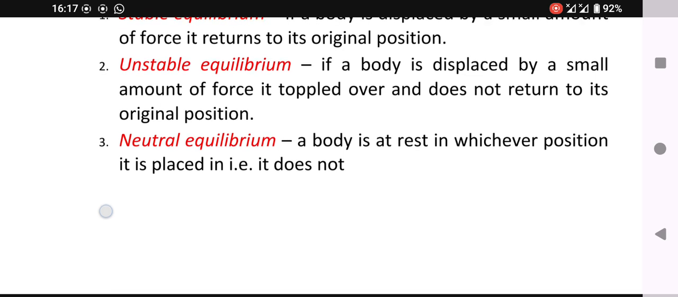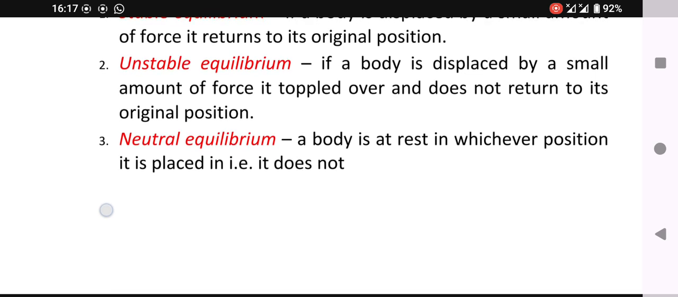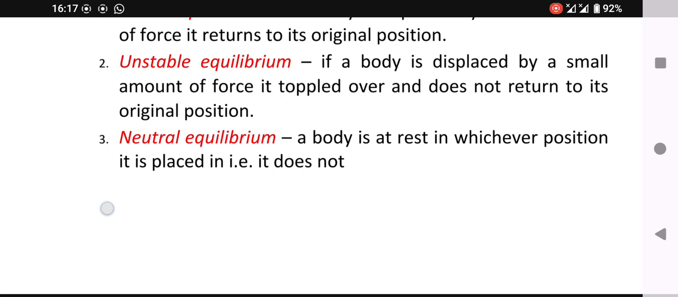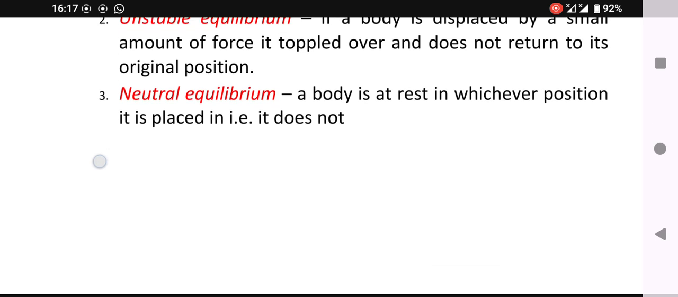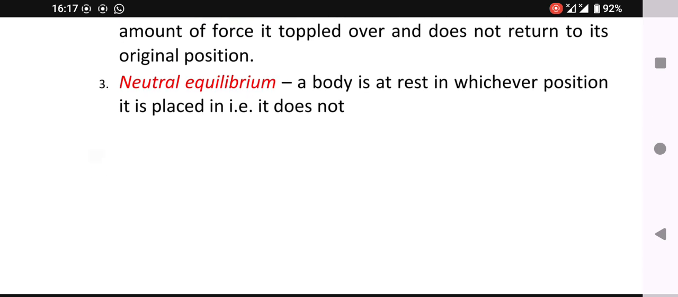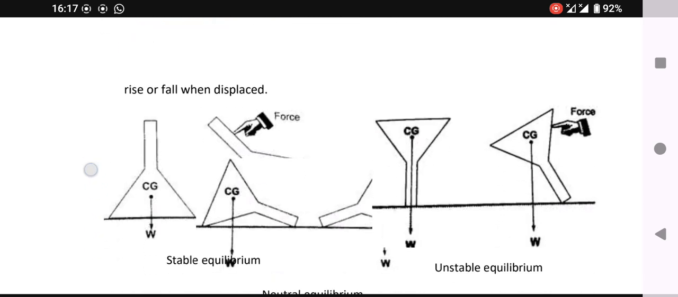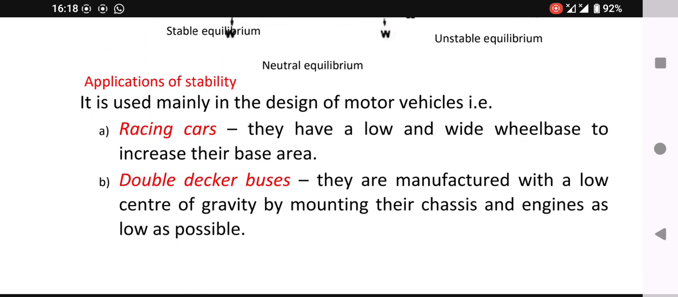When is a body said to be at neutral equilibrium? When a body is at rest in whichever position it is placed, that body is said to be at neutral equilibrium.